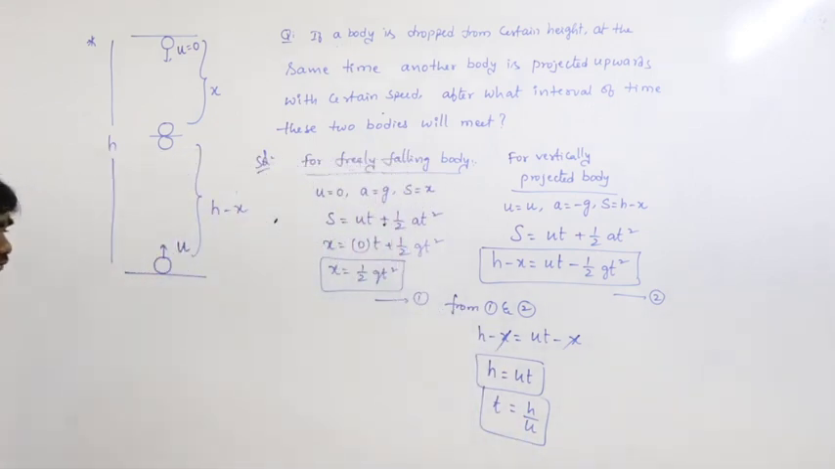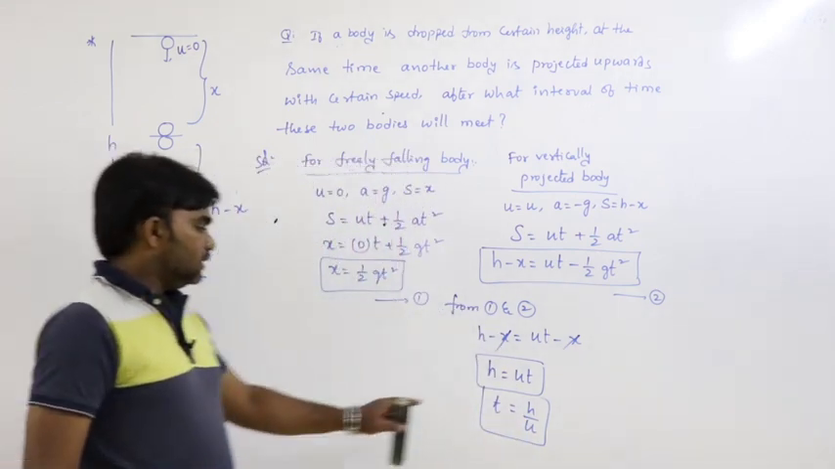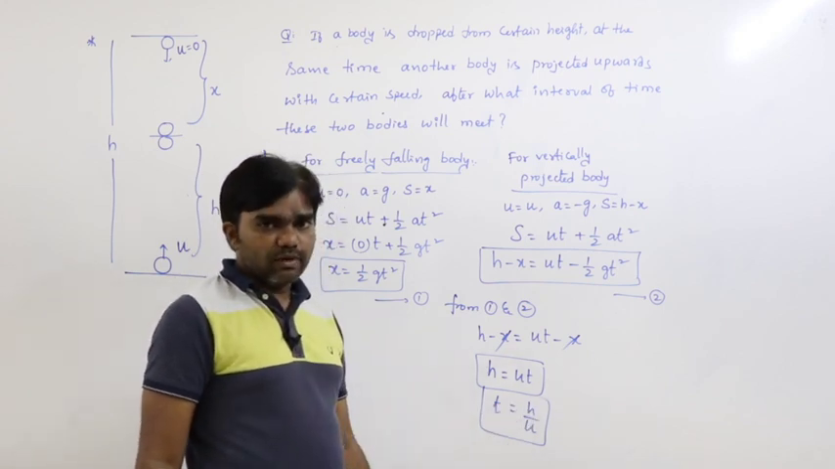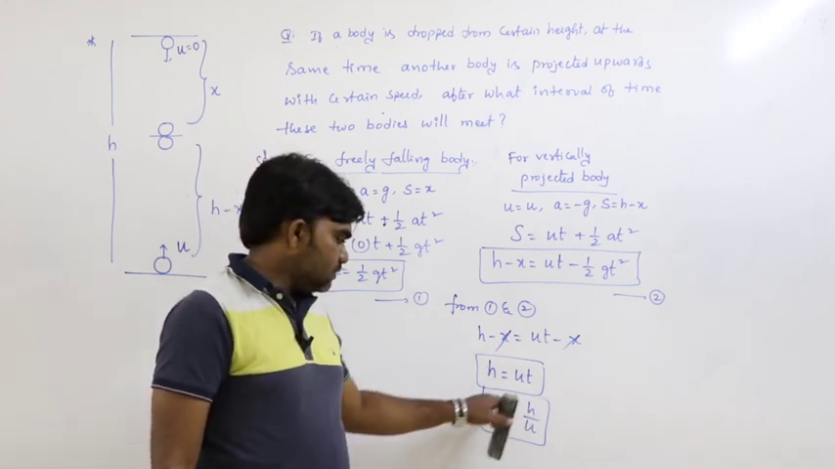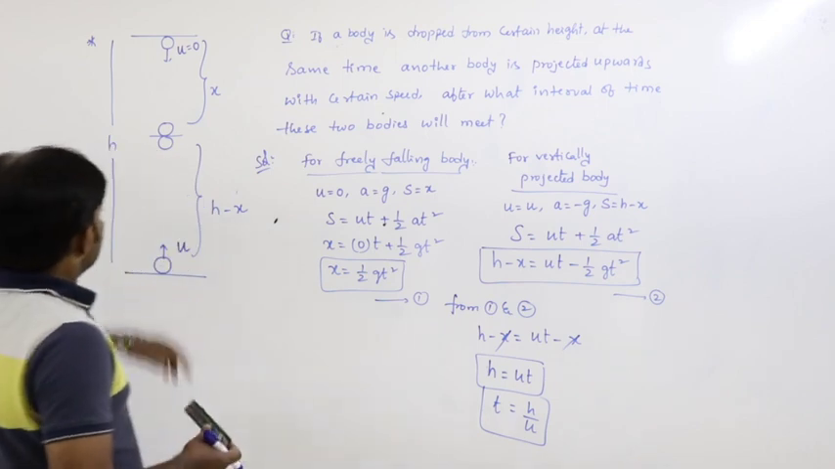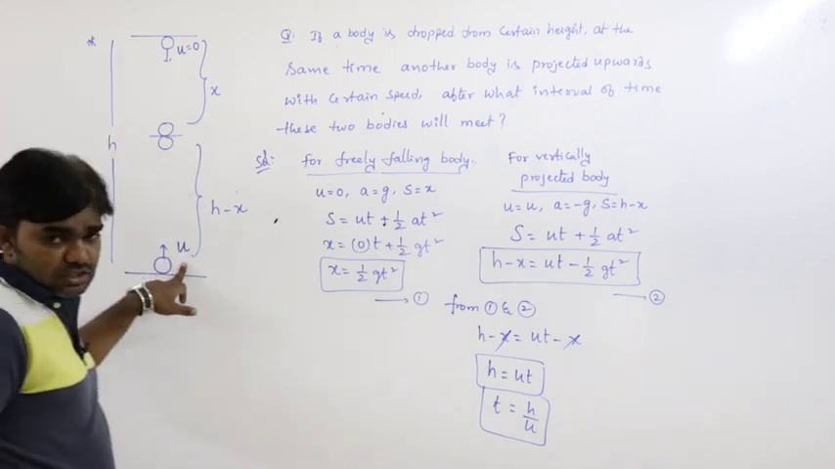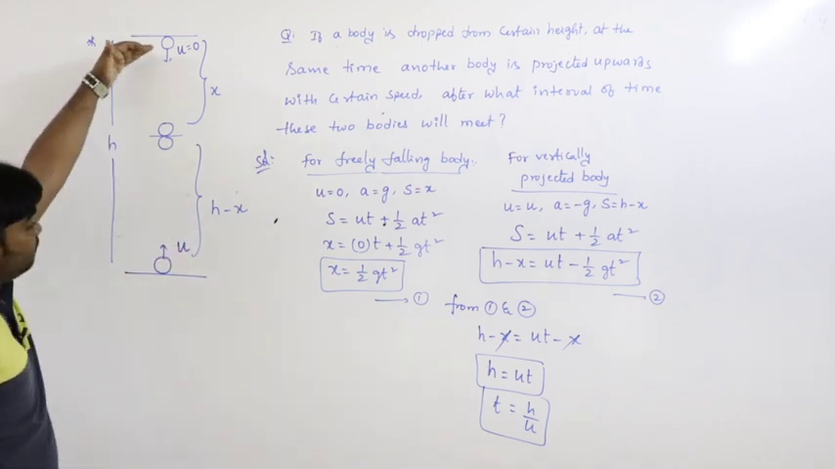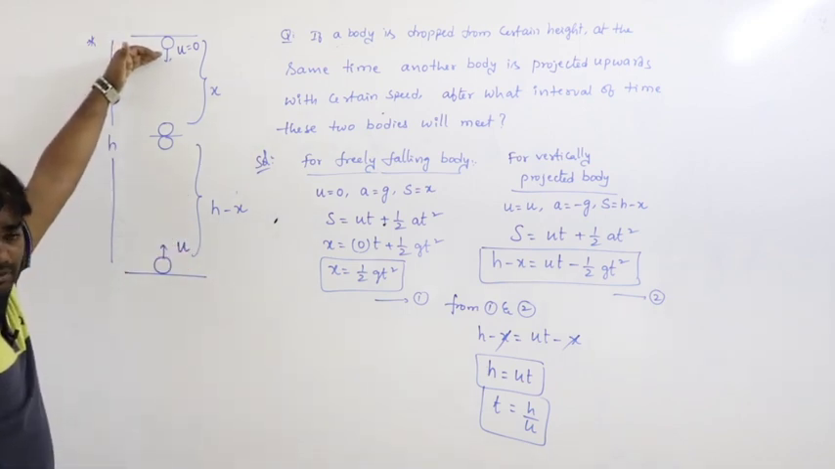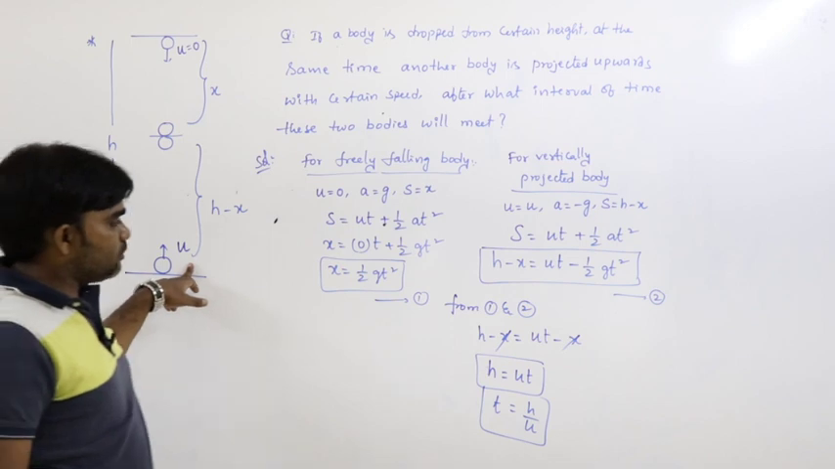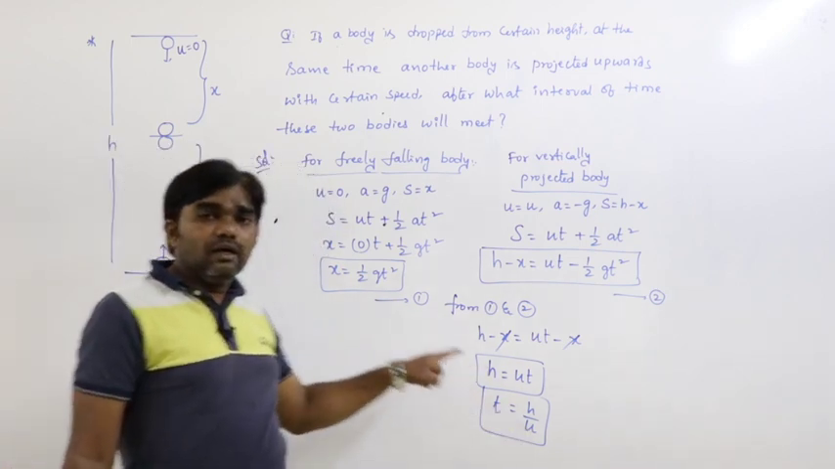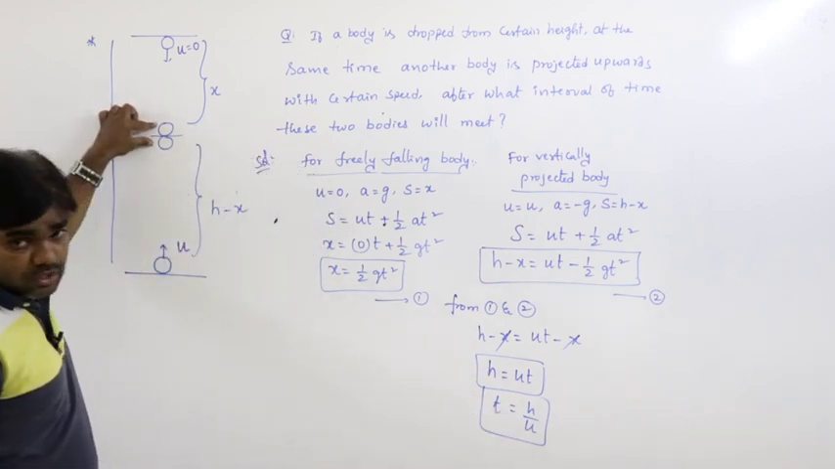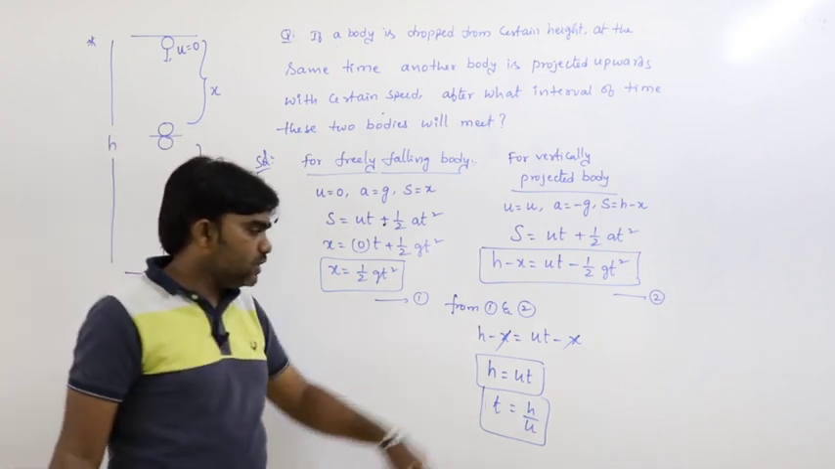After what interval of time will these two bodies meet? The t is equal to h by u. So it is the total height divided by the velocity of projection. The height from which this body is dropped divided by the velocity of projection gives the time after which these two bodies will meet. So t equals h by u.